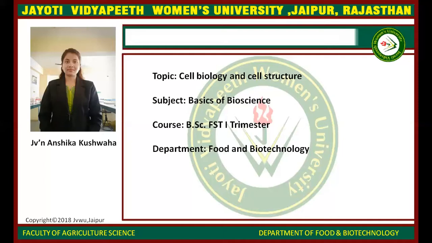The following organelles are present in cytoplasm: mitochondria, endoplasmic reticulum, lysosome, Golgi apparatus, peroxisome, vacuoles. Each organelle is bounded by a lipid membrane and has a specific function. So this is all about cell biology and cell structure.